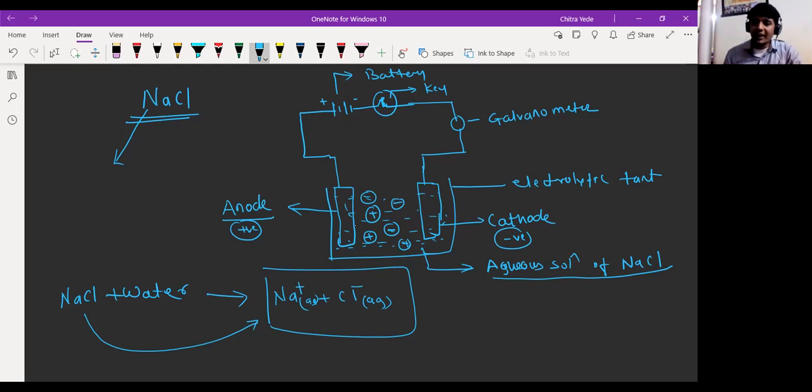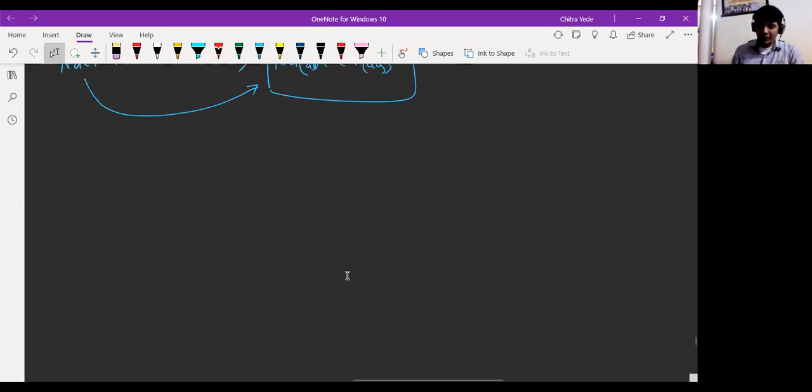The cathode is a negatively charged electrode, so positive ions will be attracted toward the negative electrode, and negative ions will be attracted toward the positive electrode. Because opposite charges attract each other and same charges repel each other. Okay, let me scroll a little so that we have place for writing.